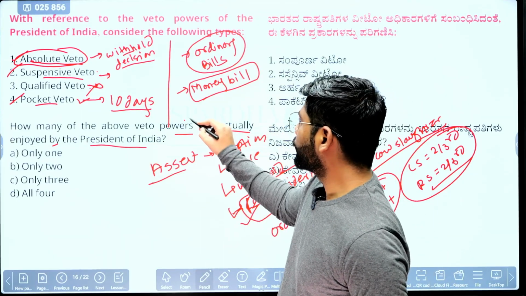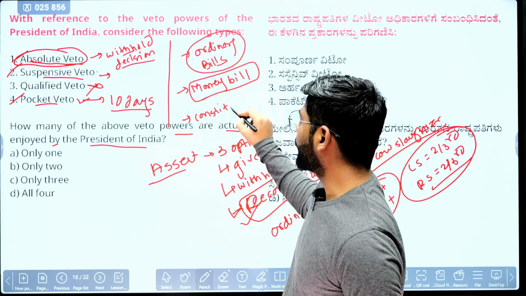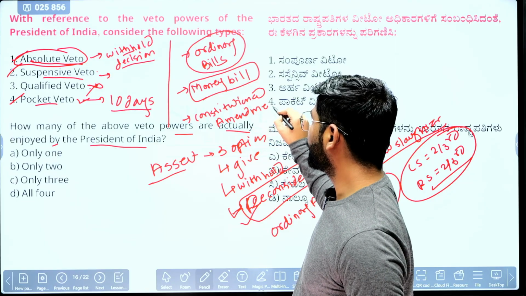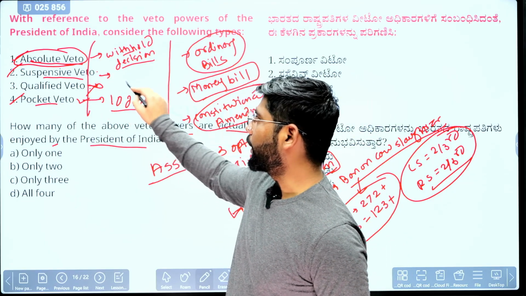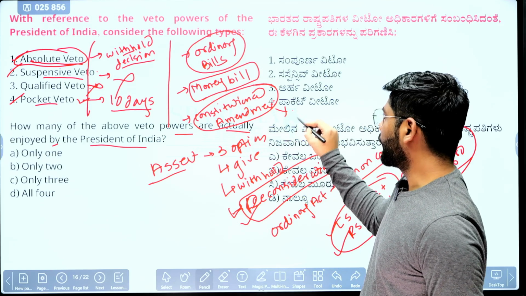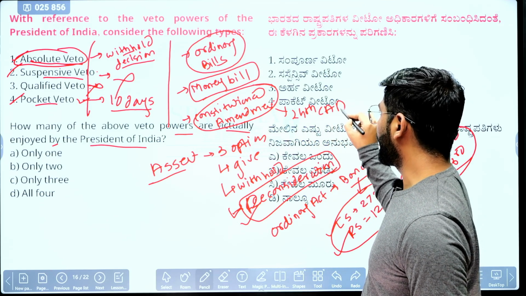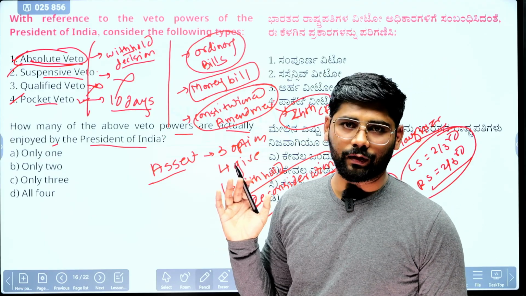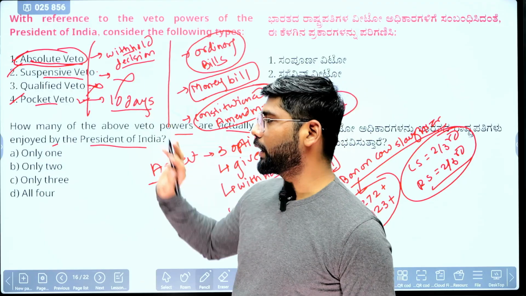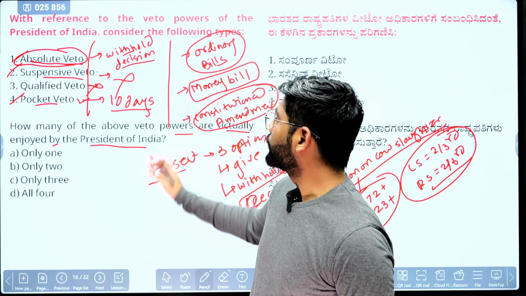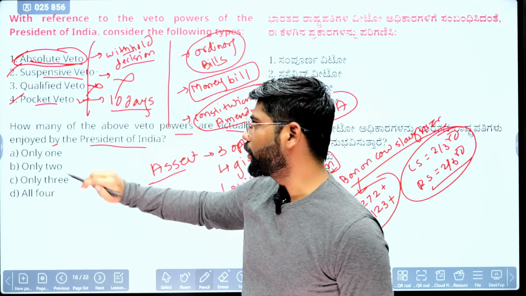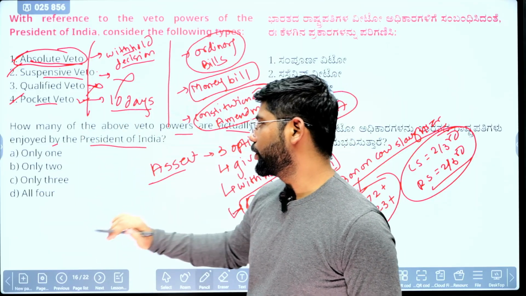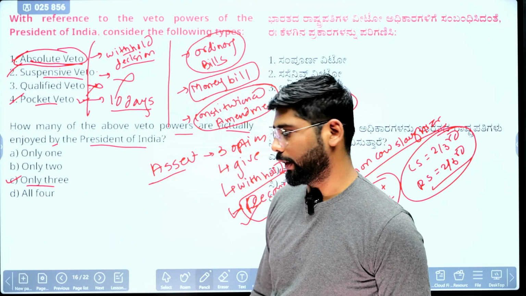We have three types of bill: money bill, ordinary bill, and constitutional amendment bill. Now the last is the constitutional amendment bill. The president cannot exercise any veto here, because after the 24th Constitutional Amendment Act, the president is obliged to give his assent to a constitutional amendment bill. So in these circumstances, what veto powers does the president enjoy? The qualified veto is not enjoyed by the Indian president, but the other three are enjoyed in different contexts. So the correct option is C, that only three is correct.